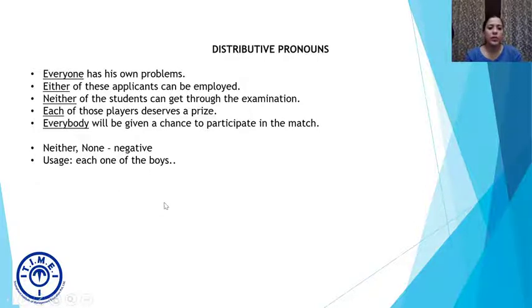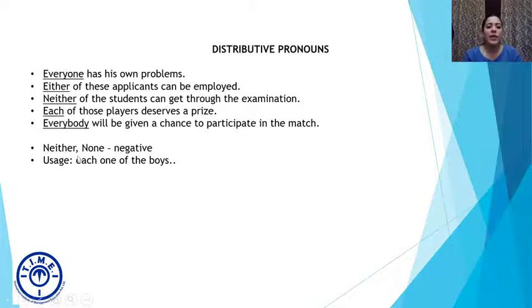Usage of each one of the boys. We usually see that each one of the boys or each one of the students, each one of us is used, but that is grammatically incorrect. Now, this brings me to an important point, which is that sometimes in communication, grammar is not followed for the sake of better understanding. But here, since we are preparing for competitive exams and the questions are specifically geared for grammar, we need to understand these small details.